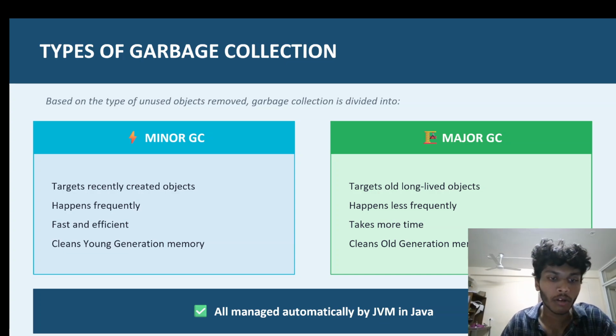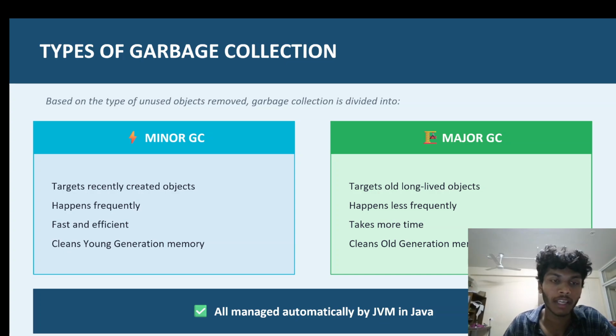First, let us know about minor garbage collectors. The minor garbage collector works on newly created objects. The unused objects which are newly created are removed by the minor garbage collector. It is fast and it happens frequently. Now, when it comes to the major garbage collector, it works on long-lived objects, the objects which were created earlier. So it takes more time and happens less frequently. But the important point is everything is automatic.